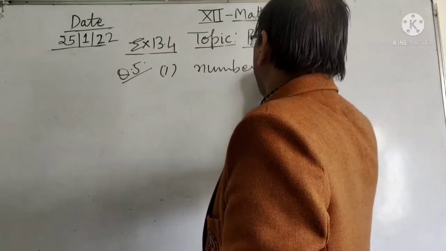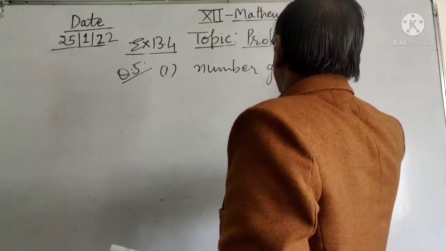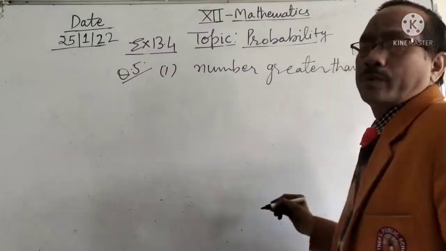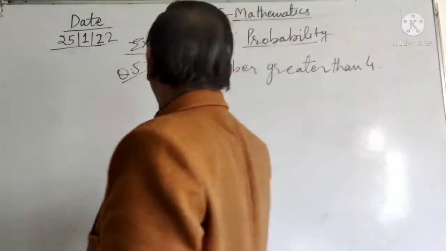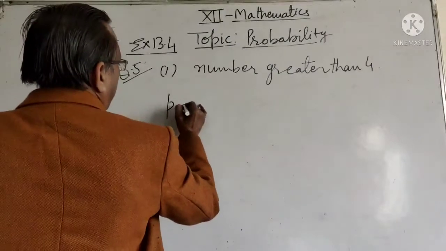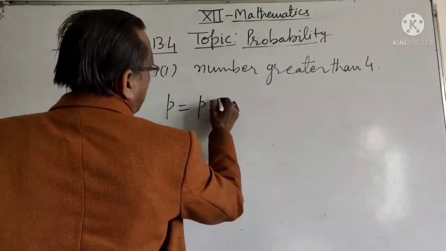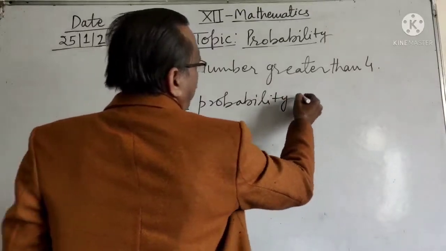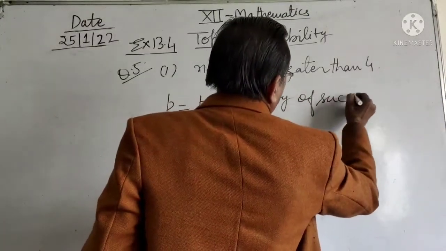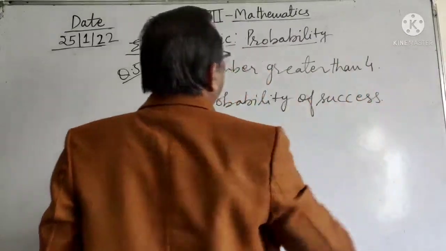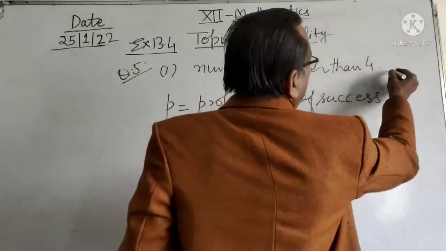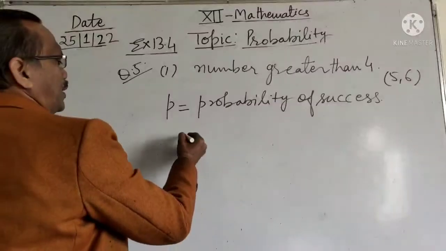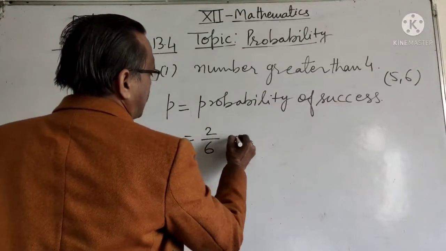Let P be the probability of success. The numbers greater than 4 are 5 and 6, so the probability of success is 2 by 6 or 1 by 3.